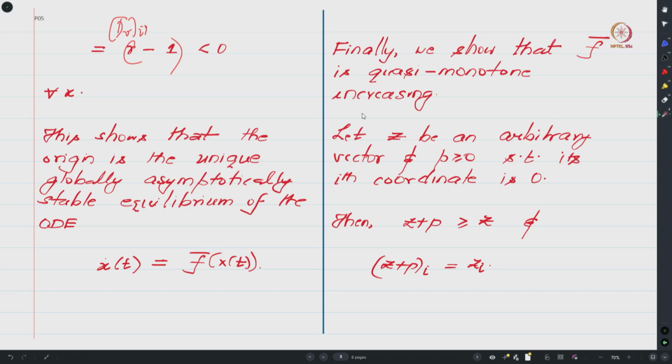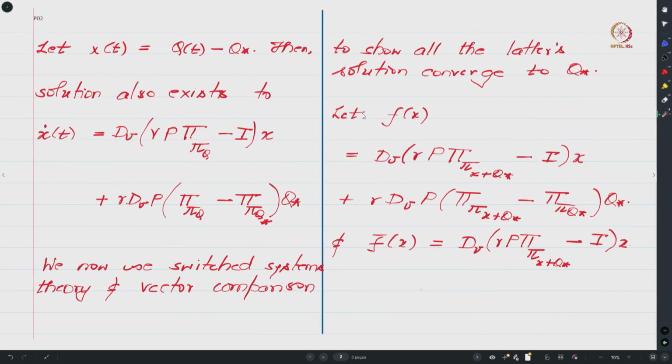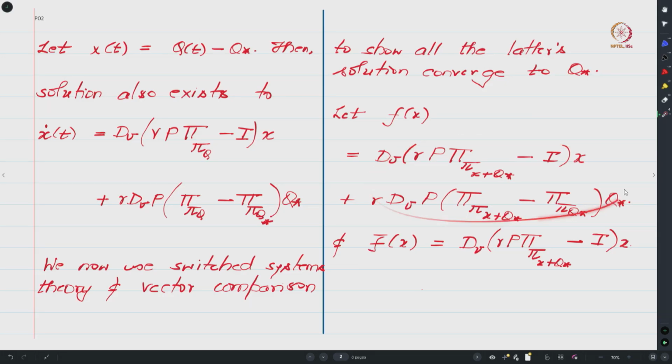Before we show that, let me tell you why we are showing it. So here is the f of x update rule. We have this ODE x dot of t equals f of x of t, and then there is another ODE where the driving function is f bar. What we have shown is that all solution trajectories of the limiting ODE, where the driving function is f bar, actually go to the origin.